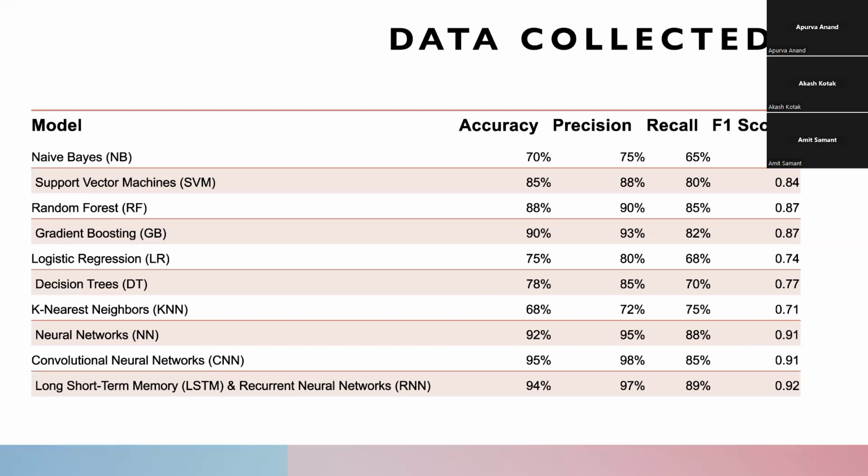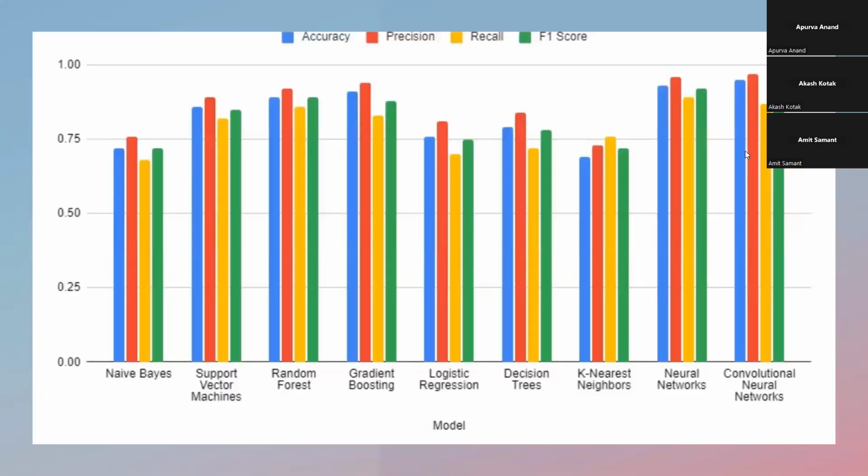Long short-term memory (LSTM) and recurrent neural networks showed strengths in that they capture temporal dependencies, and their weaknesses were that they are computationally expensive and need careful design and tuning. Here we have a graph of all the values that we got: the accuracy, precision, recall, and the F1 score. So we can analyze and compare all these different models on the same plane. Next slide.